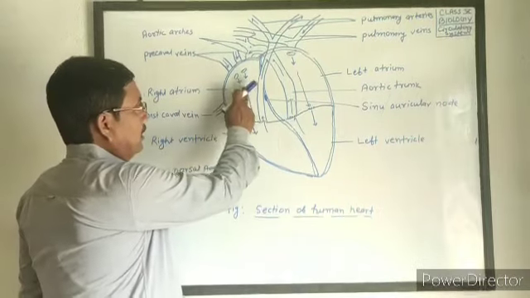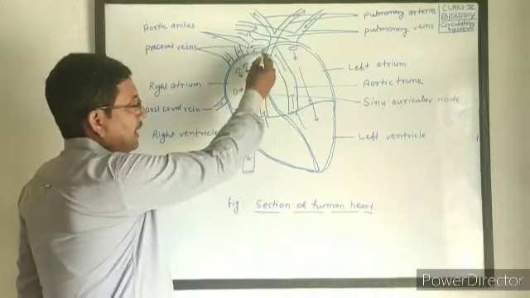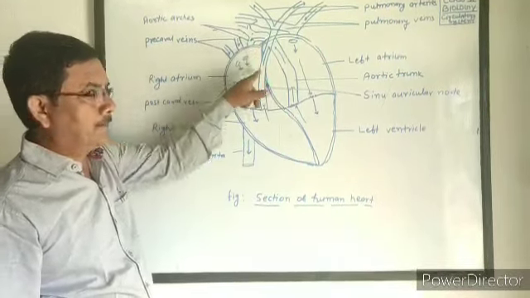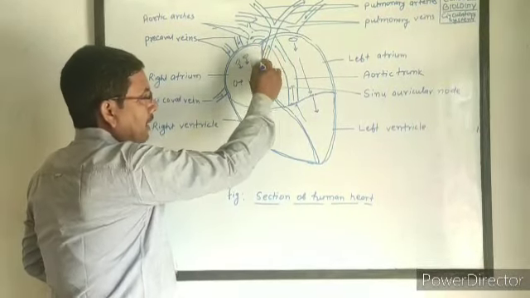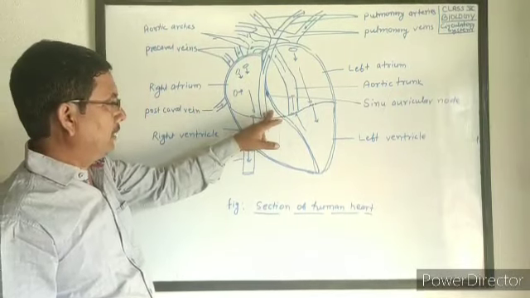The right auricle and left auricle are separated by a wall called the interauricular septum. Between the 2 auricles there is a separating wall, a septum, called the interauricular septum.